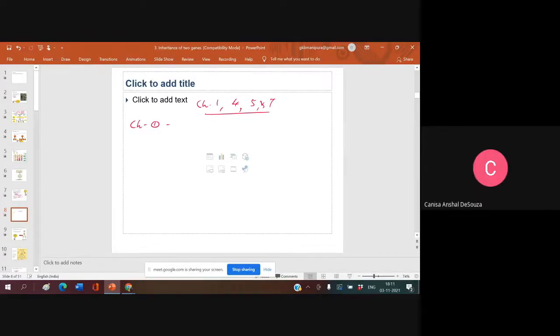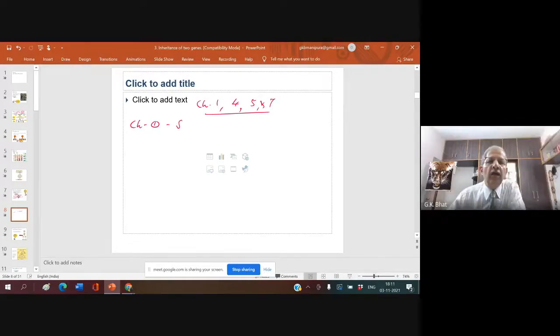Seed color and seed coat color are on chromosome number 1. Seed color is also known as cotyledon color. Please take down seed color and seed coat color on chromosome number 1. What is there on chromosome number 2? No, height of the plant.